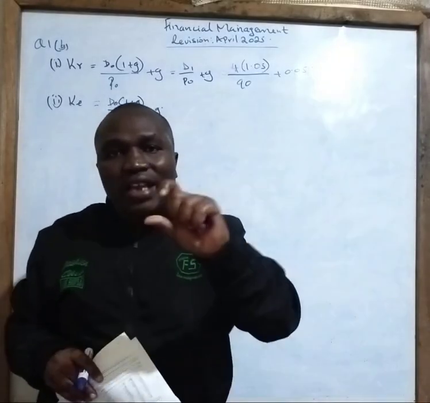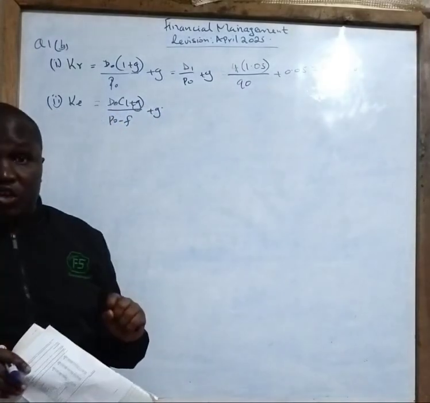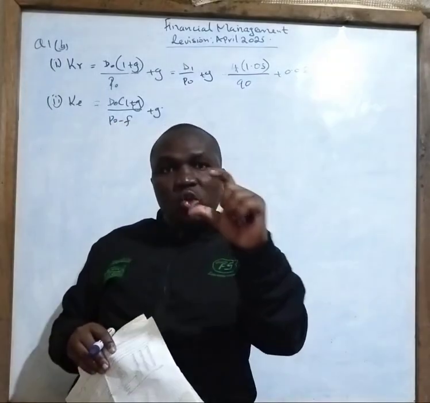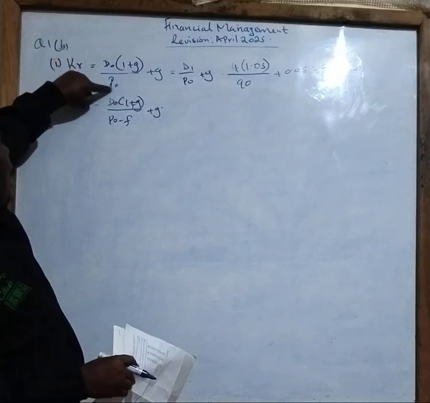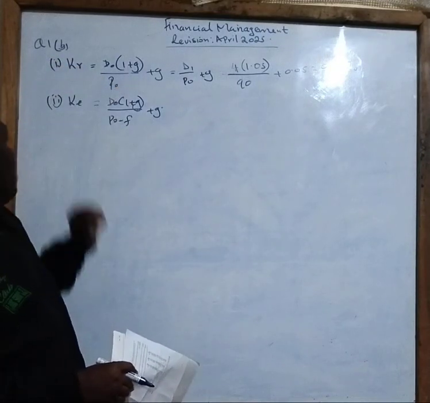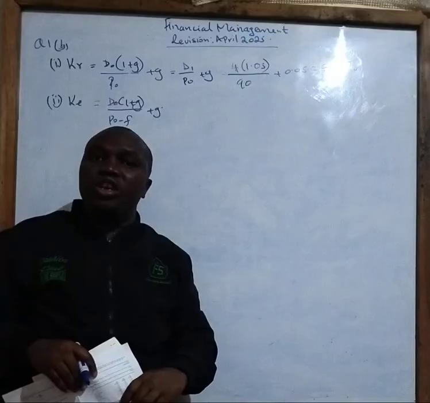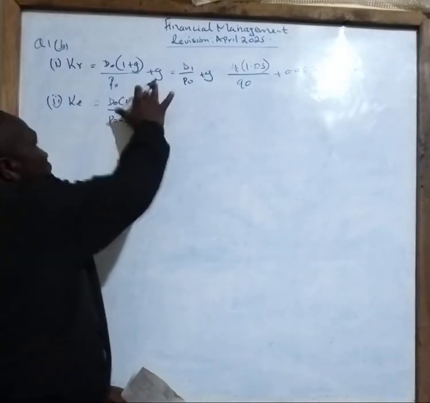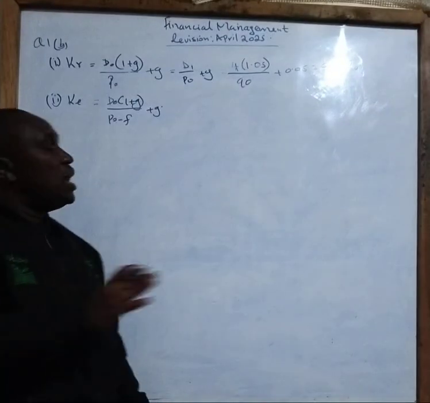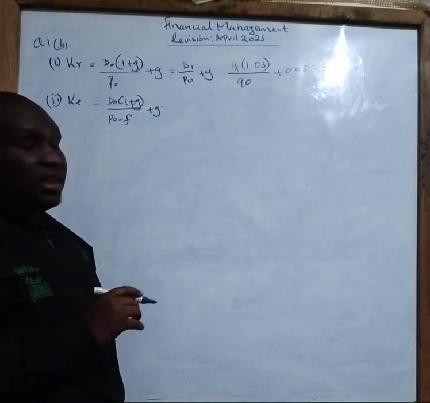Those additional costs are what you call flotation. So the flotation cost does not affect the retained earnings. That is why I've just written P0 there. But for ordinary shares, because I will be issuing, I will incur additional cost. That is the only difference between the cost of retained earnings and the cost of ordinary shares.